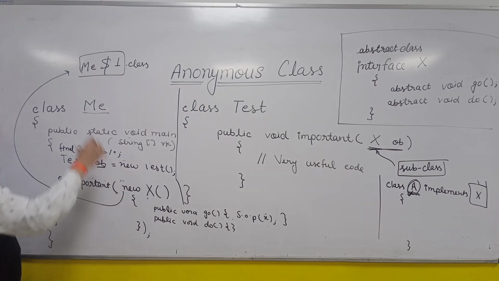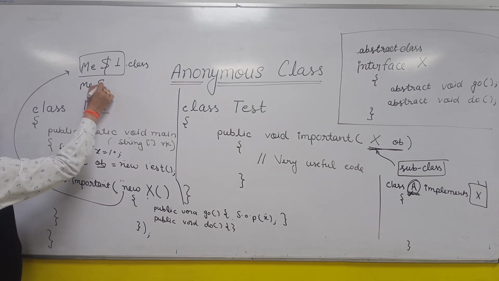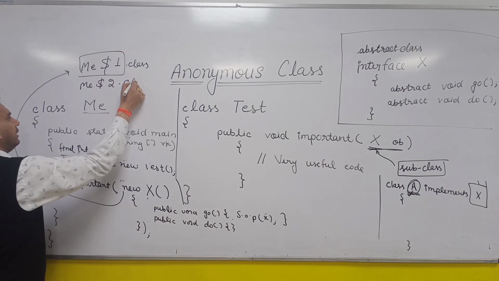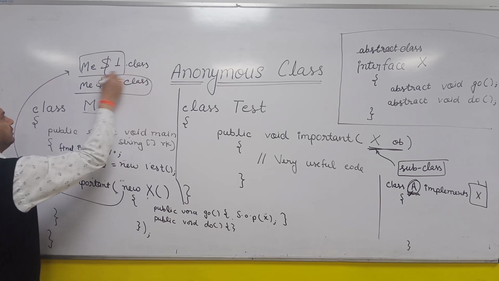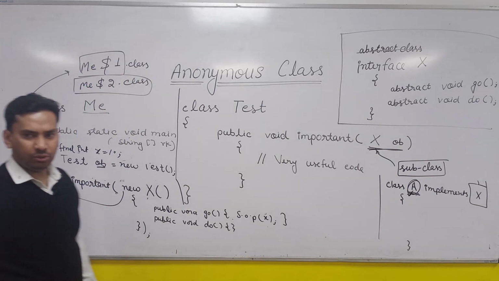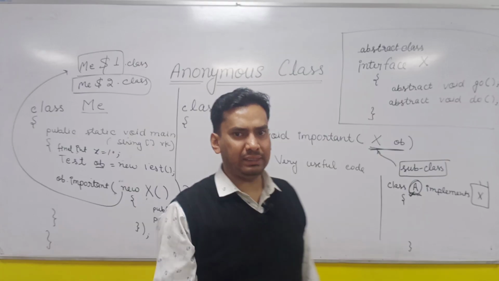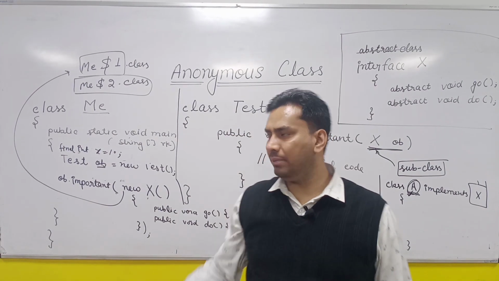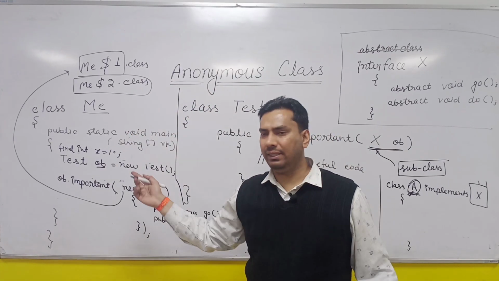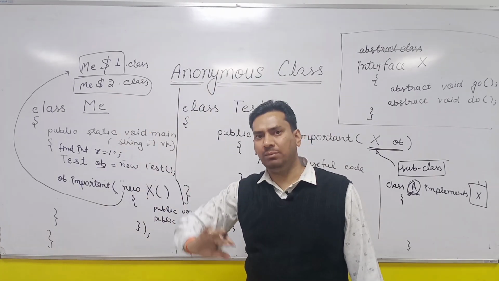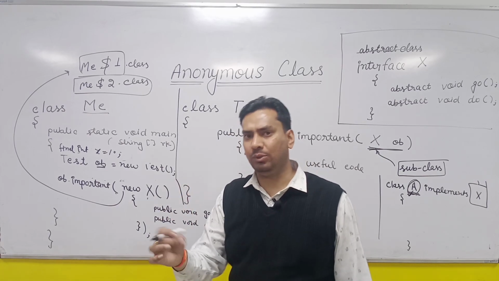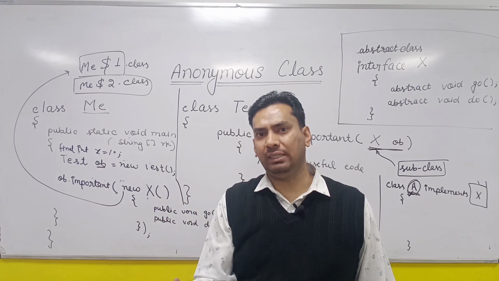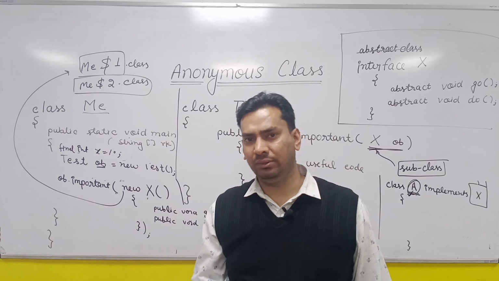If you have one more anonymous class, it will be named Me$2.class, and so on, right? Similar to the local class, but a local class has a name. So after 1, 2, 3, it will have the local class name, but an anonymous class does not have any name, so after 1, 2, 3 there will be no name. So it is outer class name $1.class, outer class name $2.class, and so on, right?